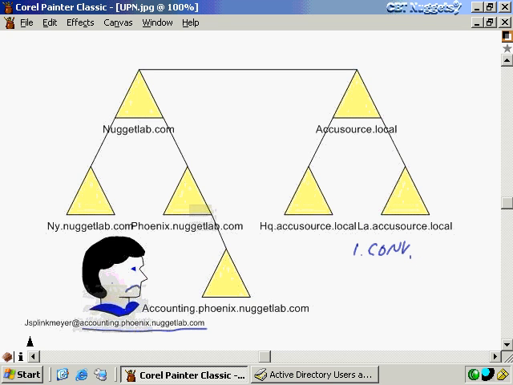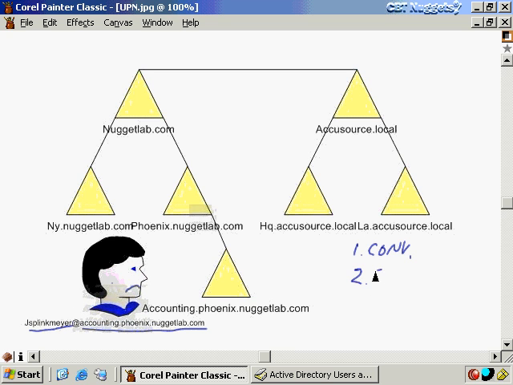Because it would be real nice if Jay Splinkmeyer could just shorten this name to Jay Splinkmeyer at asingledomain.com, even though their user account is way down here in this grandchild of a domain. Wouldn't it also be nice if we could shorten their last name? I mean, who wants Splinkmeyer, right? No offense to any of you out there named Splinkmeyer. I'm probably going to get thousands of letters now. Anyway, it would sure be convenient if we could shorten all of that up for anybody who is going to be using a UPN, or user principal name, to log on.